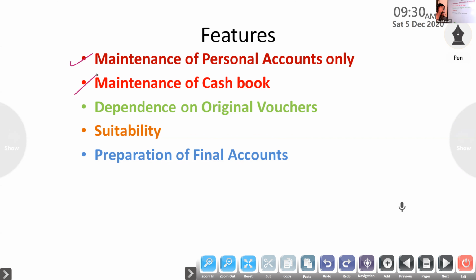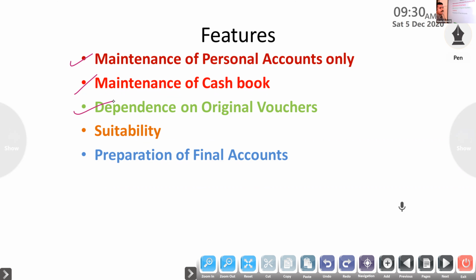To find out the real cash in hand. Here we are recording all the transactions, personal transactions and business transactions, under the cash book. So to know the cash in hand at the end of the period.